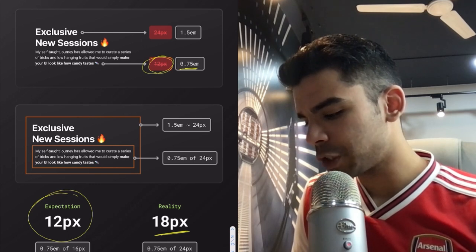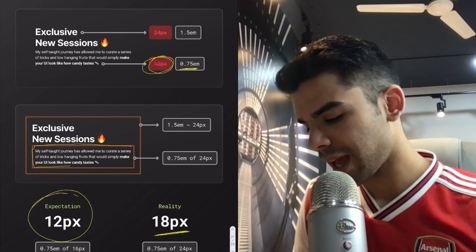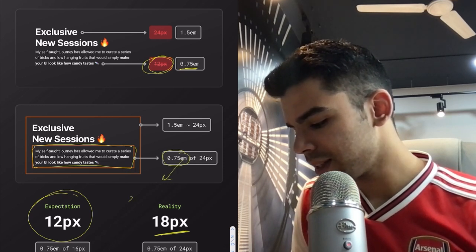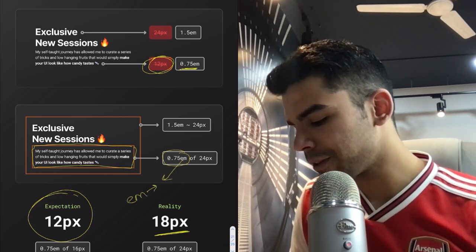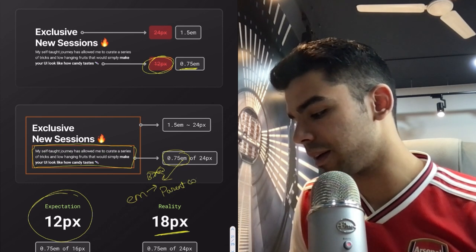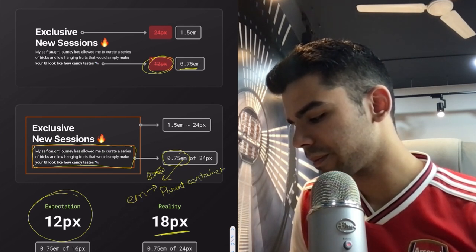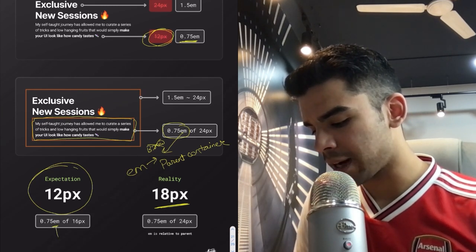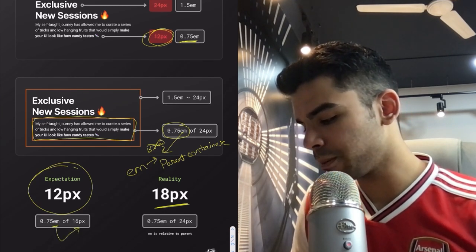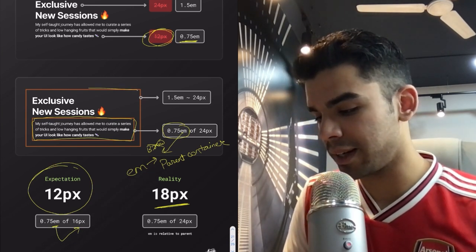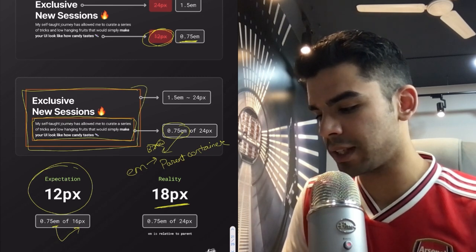When I have a child paragraph, and when I say that this is 0.75 em, this em does not refer to my browser. It actually refers to the parent container. So I thought that 0.75 em would refer to 16 pixels of my Chrome, but it is actually referring to the font size of my parent container, and my parent container had a font size of 24 pixels.